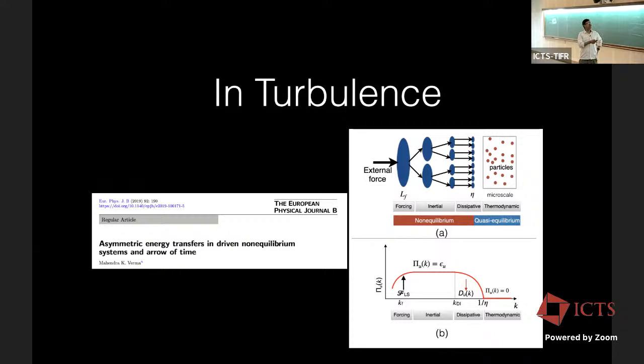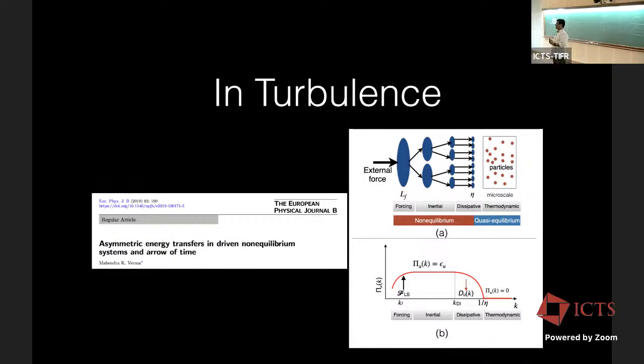In 3D turbulence, energy flows from large scale to small scale. Now, if I reverse the movie, what can I say to identify the reversed movie by computing the energy flux? I just reverse the movie and then I compute the energy flux.